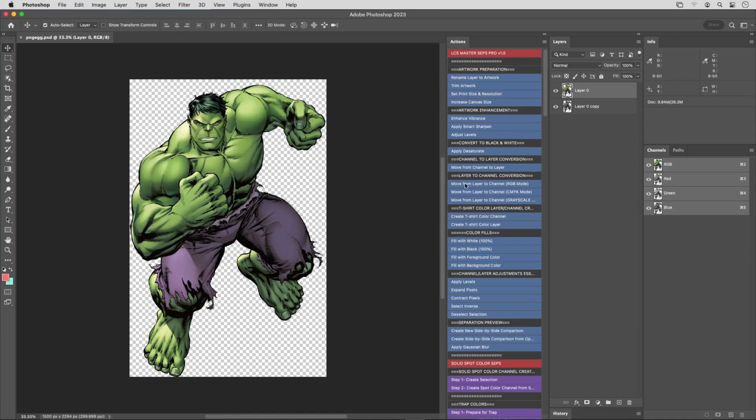To make sure the actions are working properly, click on any layer and run the action Rename Layer to Artwork. You will see the layer name has changed, indicating the actions are functioning correctly. If you simply load and run the actions without installing, you will get a code missing error. So always install the actions using the provided installer before running them in Photoshop.